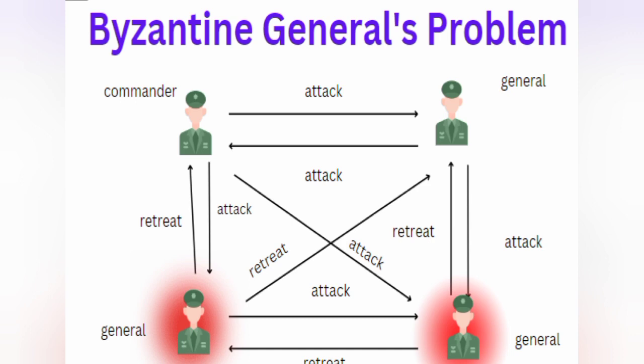Suppose there are 2 generals who are traitors, then what will happen? These generals will send a retreat message to the remaining soldiers. Here the commander has ordered to attack the city, but the generals are sending the message to retreat to the remaining generals. Suppose you consider this general's scenario. He got 1 attack message and 2 retreat messages. So now the general will consider that they are not attacking the city, and he will retreat.